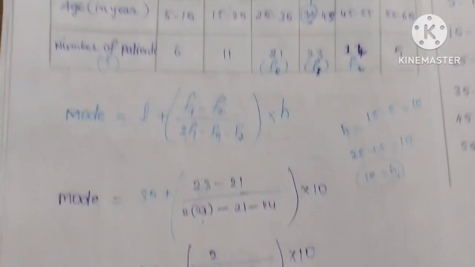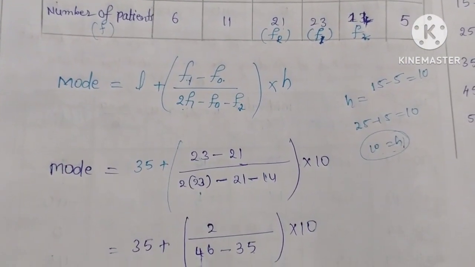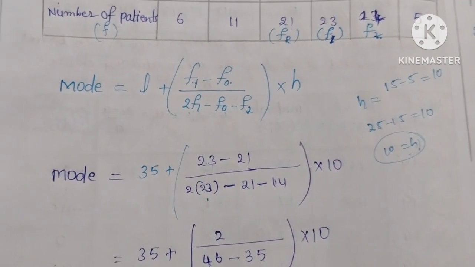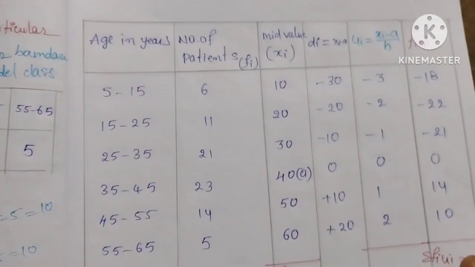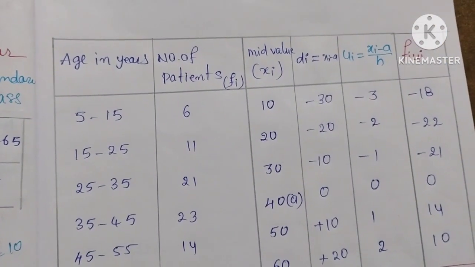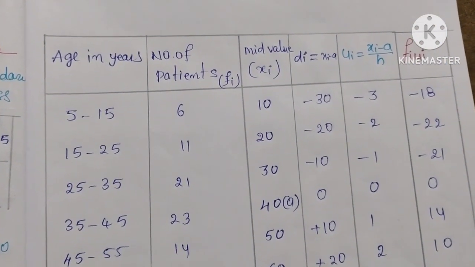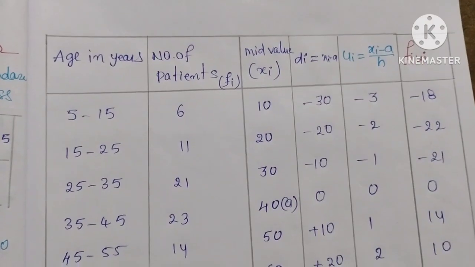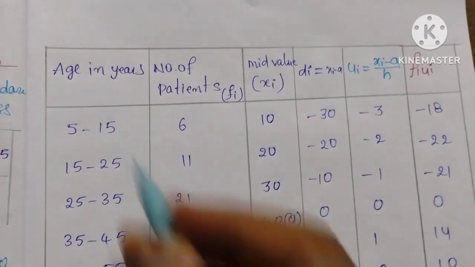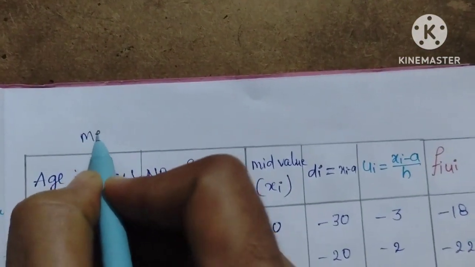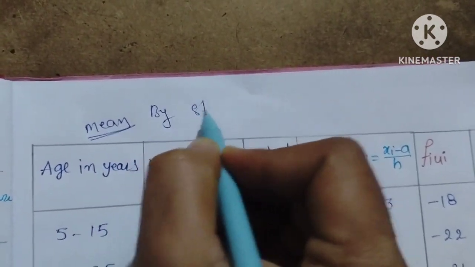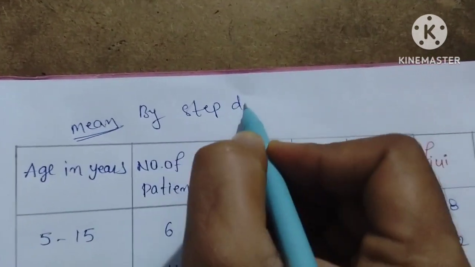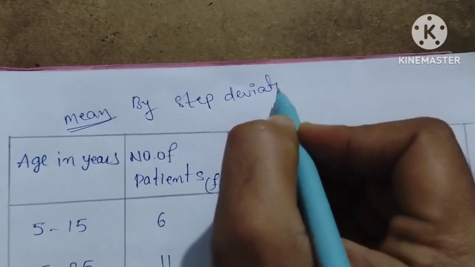Now in this question he is asking to find the median also. He is asking to find the mean. Okay, let's find the mean. For the mean we can use any of three methods: step deviation method, assumed mean method, or direct method. Here I am explaining the step deviation method. Okay, now mean by step deviation method.